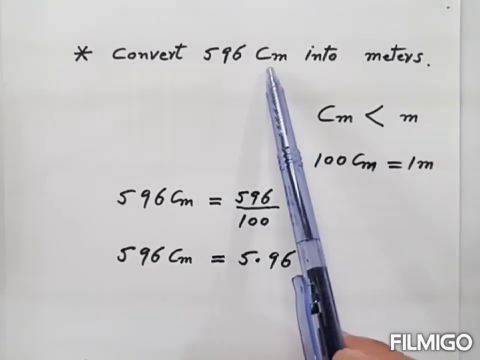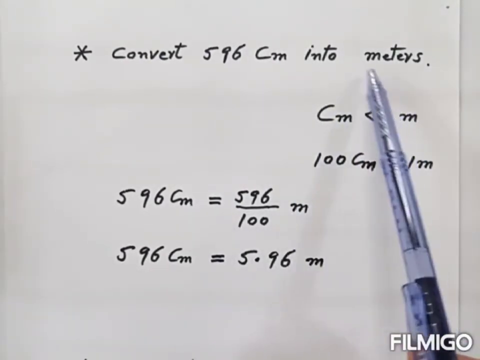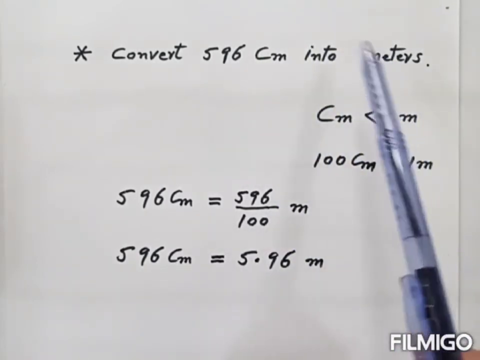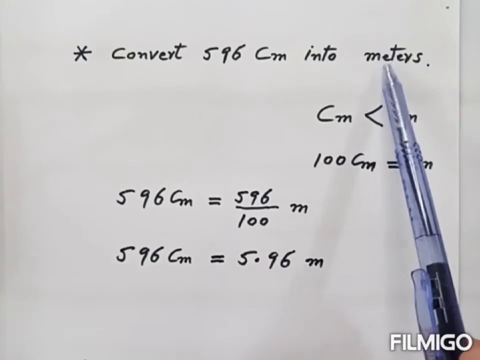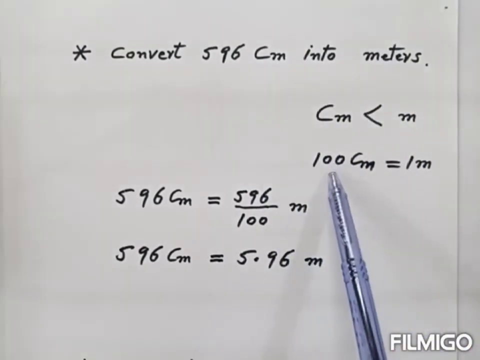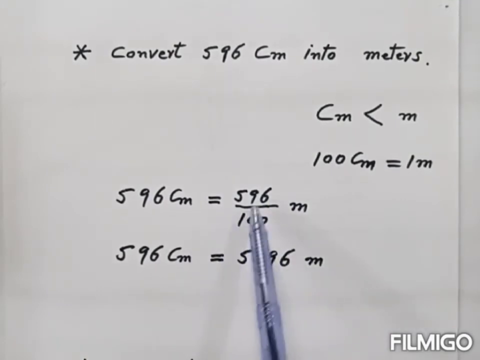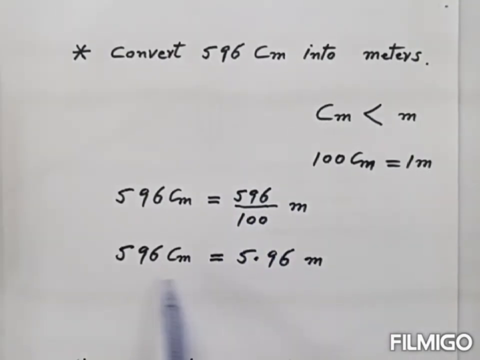So here we convert centimeter into meter. Small unit into big unit. When we convert small unit into big unit, then we divide this number with 100. We divide this number with 100 here. So when we divide, then we get this. So this much centimeter is equal to this much meter. This is the answer.